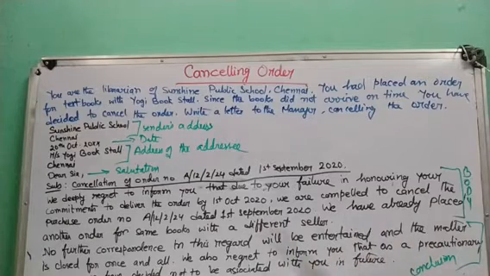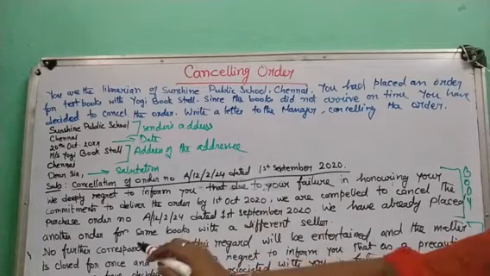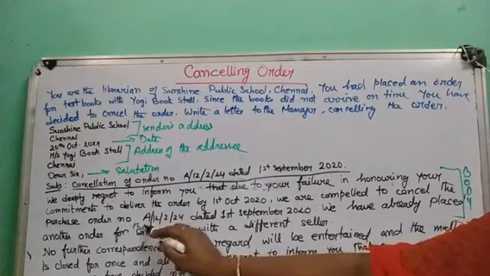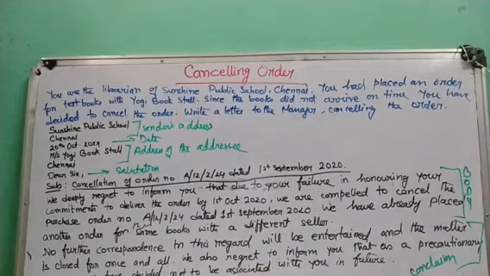We have already placed another order for the same books with a different seller. There would be a "the" here, for the same books. So another order has already been made with a different seller. No further correspondence in this regard will be entertained. So it's written here that no further correspondence means no further letter would be entertained. We are not going to accept any other letter and we don't want to talk about this.